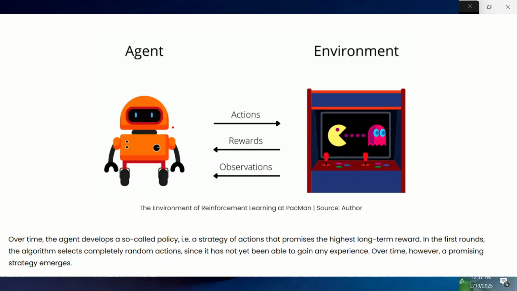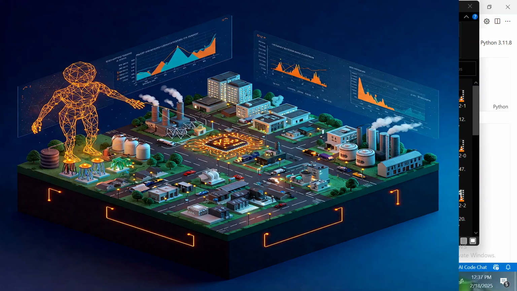In the first round, the algorithm selects completely random actions since it has not been able to gain experience over time. So like I stated, it's a promising strategy. Let's get back to the next. This is the agent, and this is the environment.